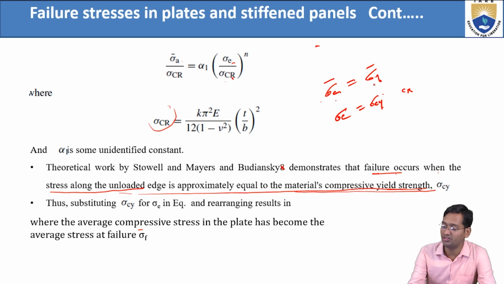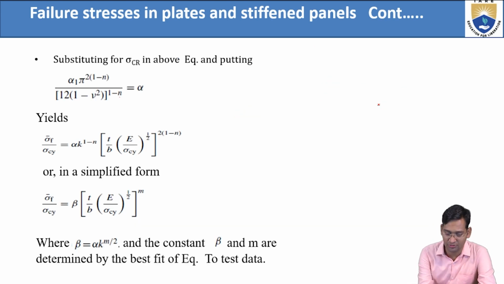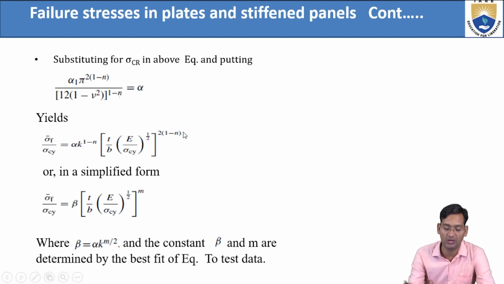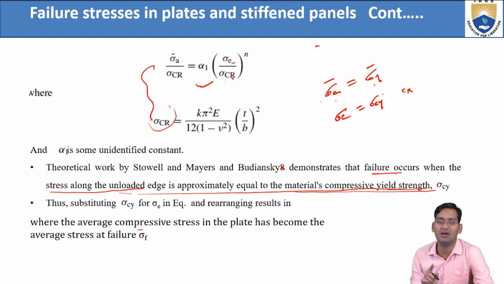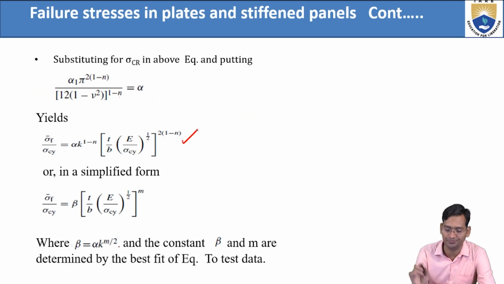Sigma A bar becomes sigma F bar and sigma A becomes sigma C bar. Just substitute here. So sigma F bar, sigma A becomes sigma F bar, and here sigma A, that alpha k power 1 minus n into T by B whole square into E by sigma C whole power 1 by 2, whole power of 2 into 1 minus n. So just substituting the value here. So from these two equations, just replace sigma A bar equals sigma F bar and sigma E equals sigma Cy. That you got here.